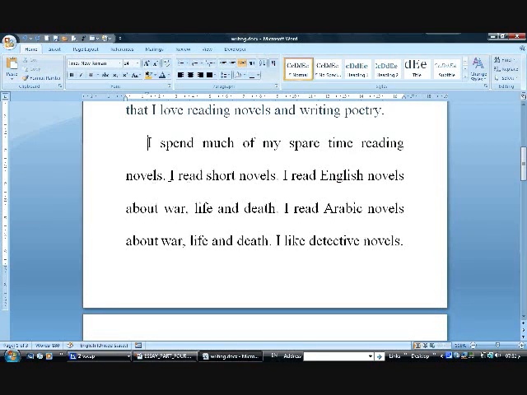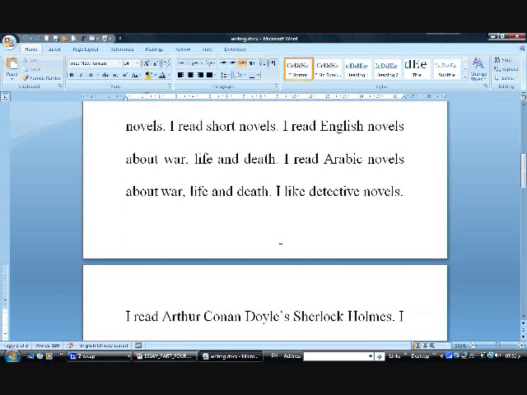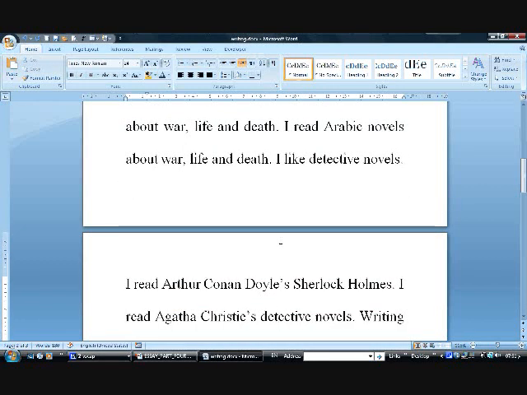I read Arabic novels about war, life and death. I like detective novels. This is the other idea. I read Arthur Conan Doyle's Sherlock Holmes. This is one of his best novel series. I read Agatha Christie's detective novels.